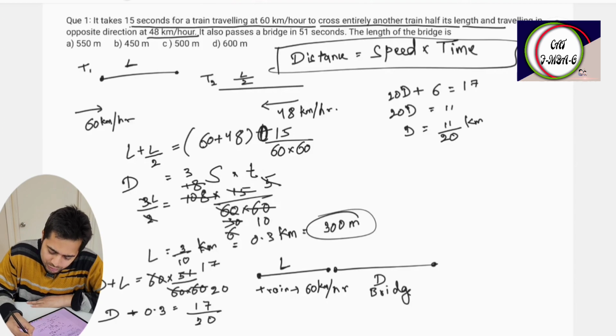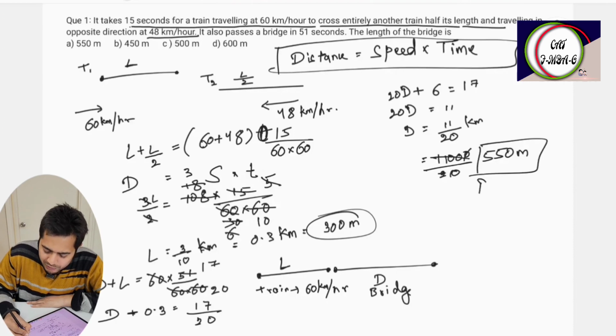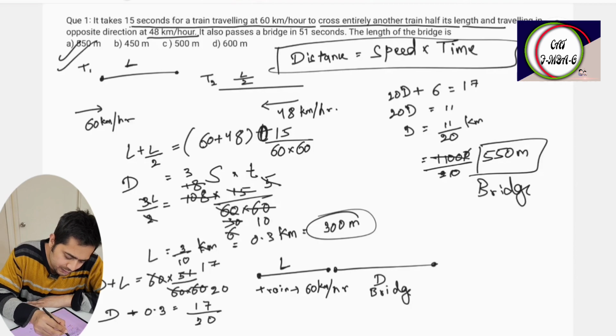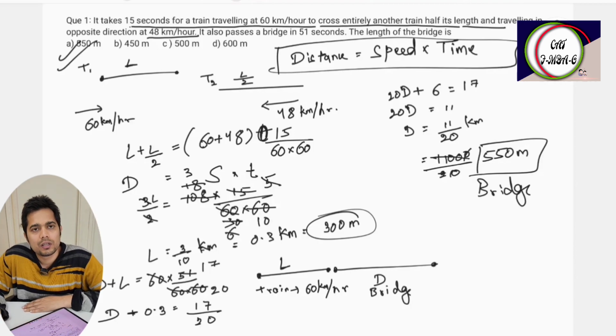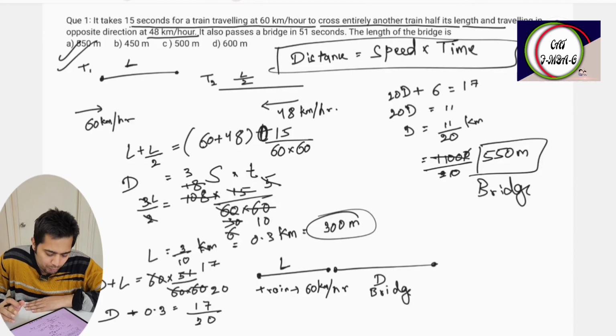And this is, of course, in kilometers. If you want to convert into meters, this will come to 550 meters. This is the length of the bridge. Option A is the right answer. Got it? How did we solve this? We have used only a single formula.